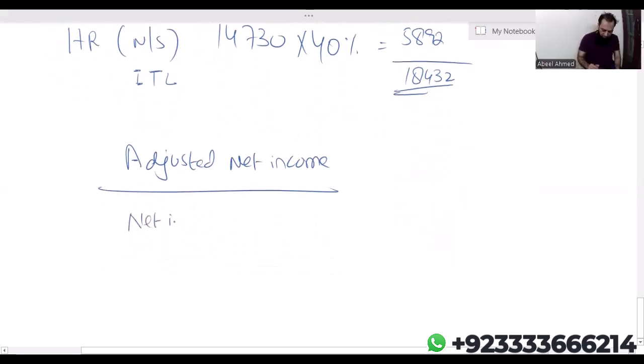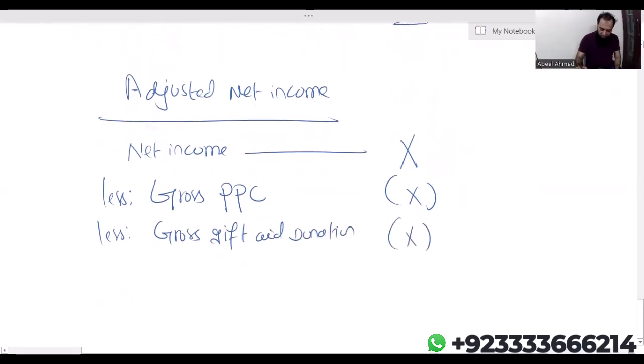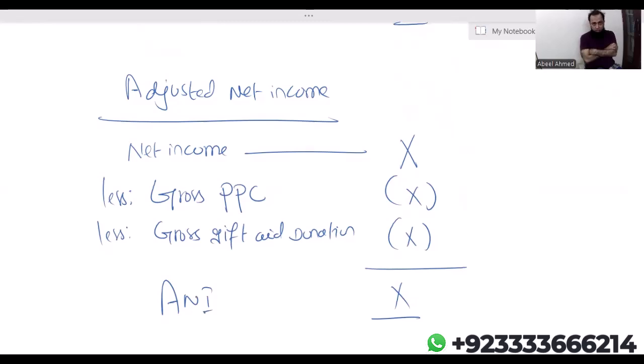First of all, we have to take the net income less gross personal pension contribution less gross gift aid donation. The final answer is ANI. Now let me tell you one thing. Please listen to me carefully. Tax implications of gross PPC and gross gift aid donation, they are exactly same.